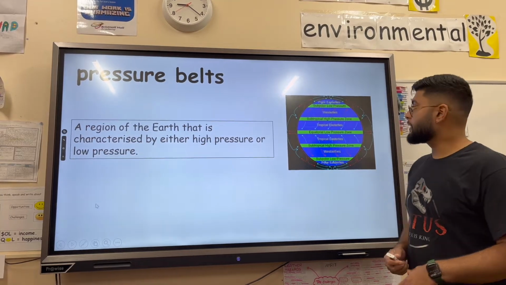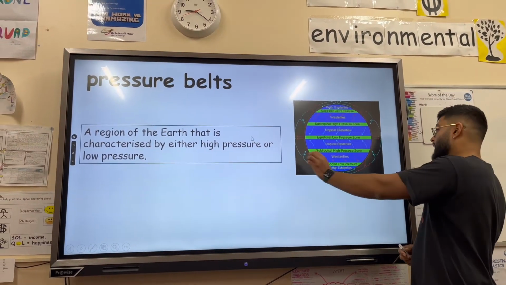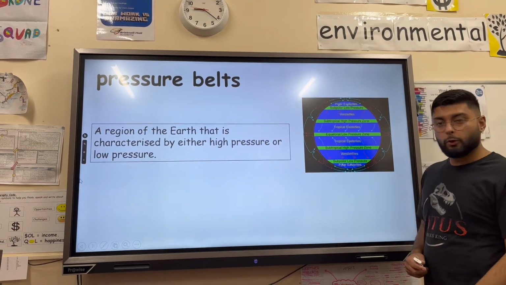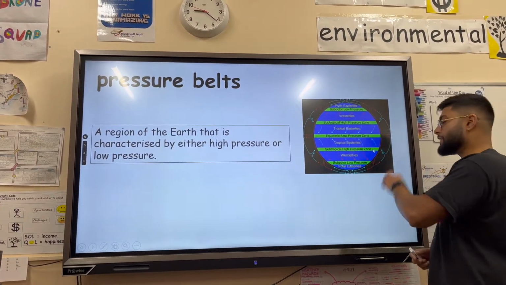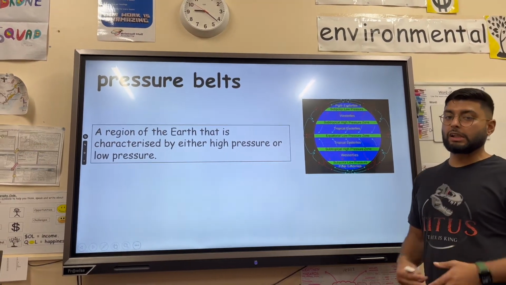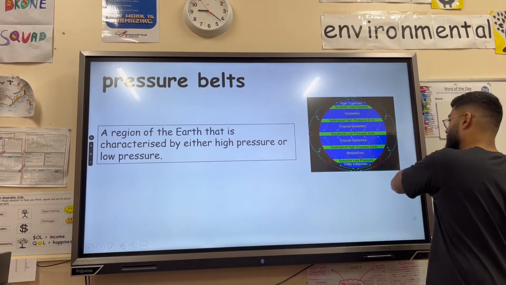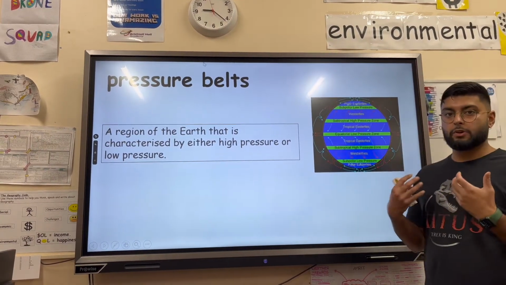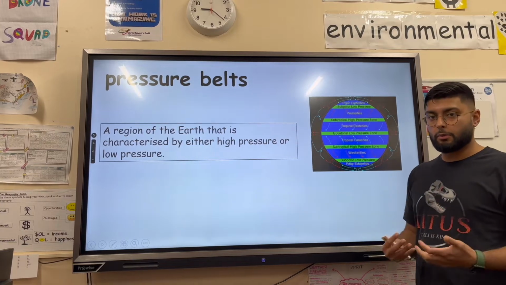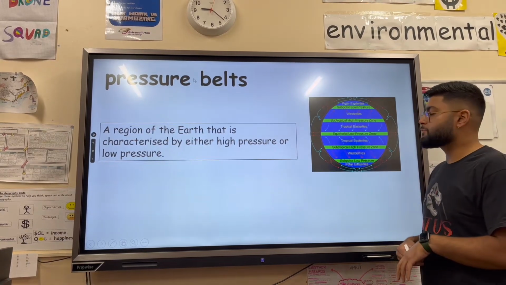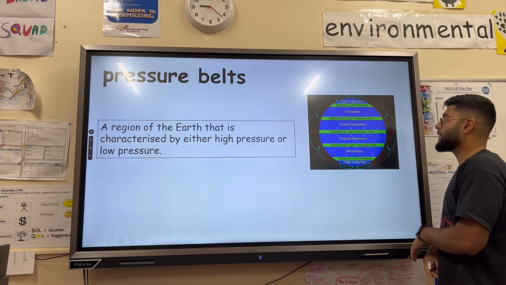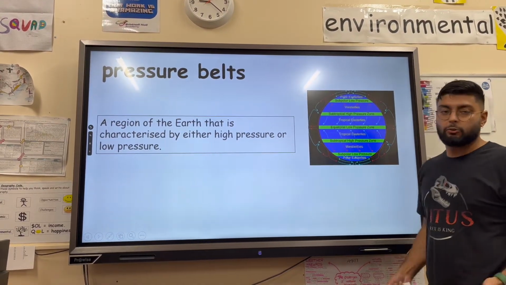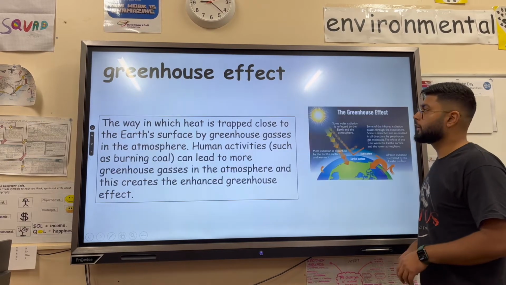Pressure belts, so these are horizontal areas that follow lines of latitude, characterized by either high pressure or low pressure. So for example, in deserts where it doesn't rain a lot, that's high pressure because the air is sinking. So all across the Earth, just north and south of the equator, we get bands of high pressure, or pressure belts of high pressure. Alternatively, we can have bands of low pressure as well. So for example, in the UK, we lie on a low pressure belt where the air is rising, and that's why we get so much rain.